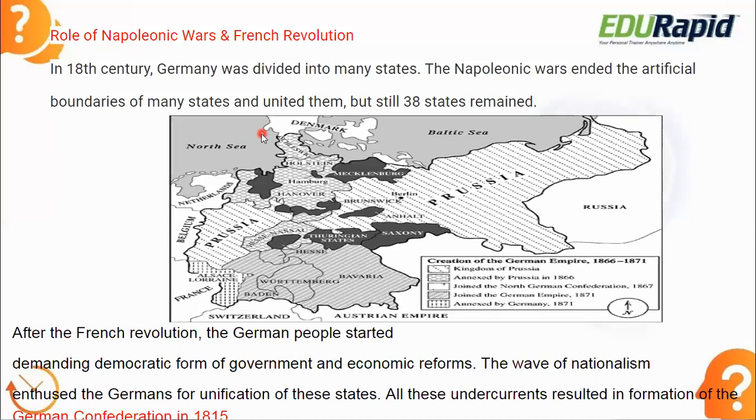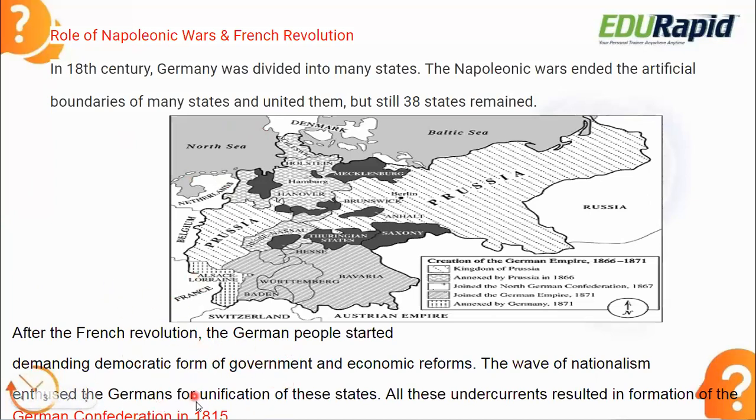And the second thing is the French Revolution ideologies: liberty, democracy, independence, freedom. These things influenced the German people. They started asking the government for economic reforms and democracy. Along with that, the wave of nationalism enthused the Germans for the unification of the German states. And all these undercurrents resulted in the formation of one important organization, the German Confederation.